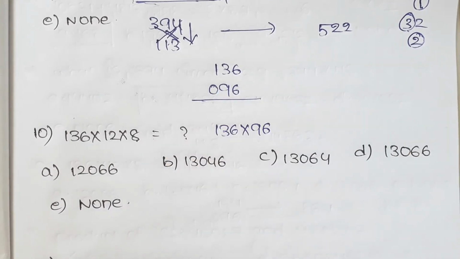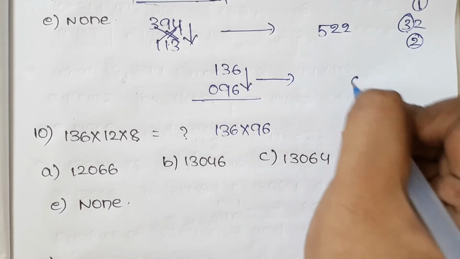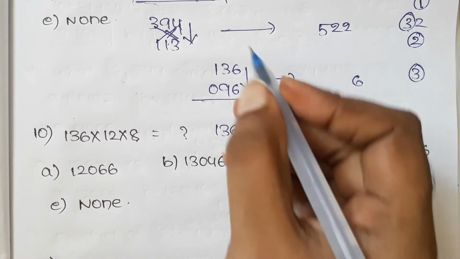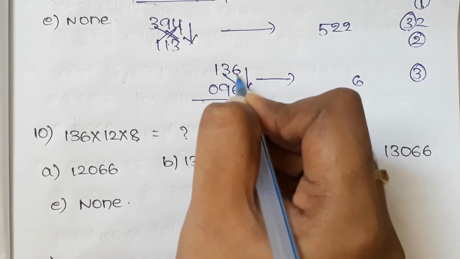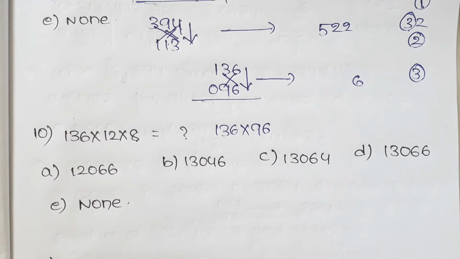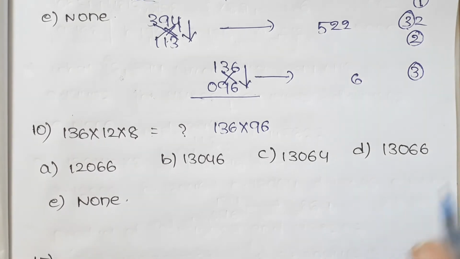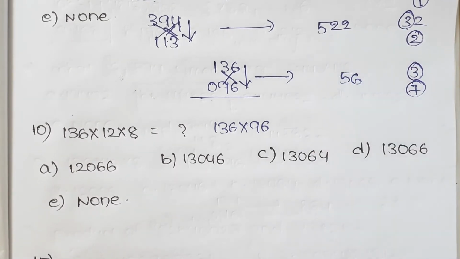Here 0, and now 6 6 are 36. First step, and second step 3 6 are 18 plus 9 6 are 54. 18 plus 54 is 72. Here 7 is carry and 5 is here.